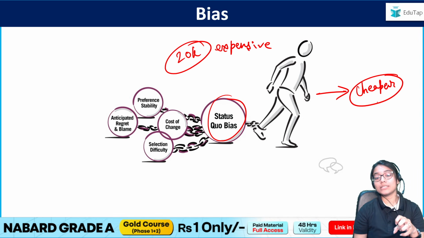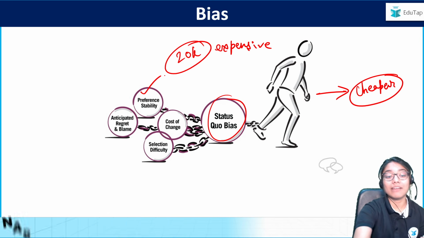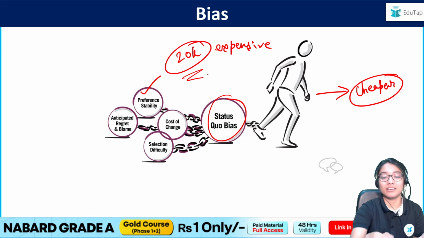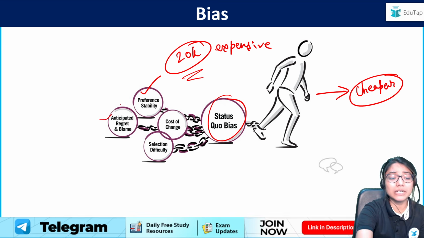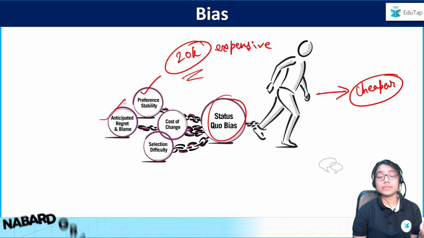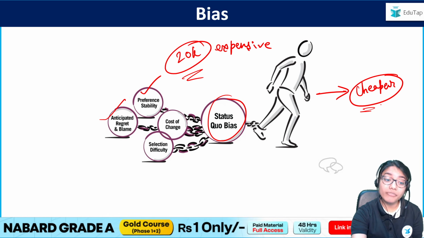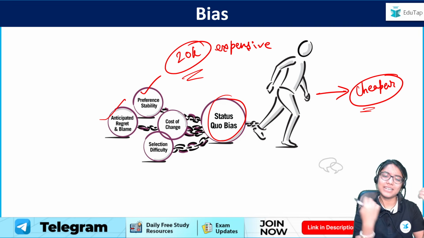But what is the status quo bias? It is dragging me down. How? Because I have the preference for stability. That is, I already have a habitat living here. Why change it, right? Let's just stay stable. Anticipated regret and blame. That is, I am scared. What if I shift to a cheaper flat and I don't like it? What if it's not comfortable for me? I'll regret it, then I'll have to blame myself. So that is why, just let it be.